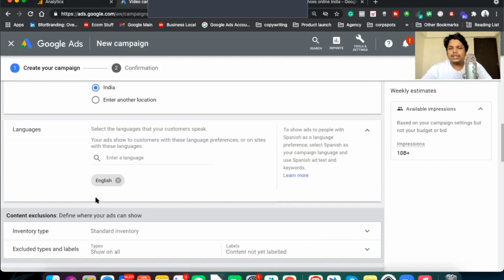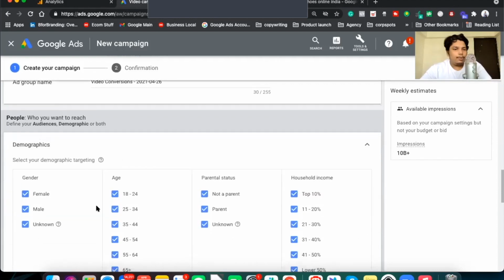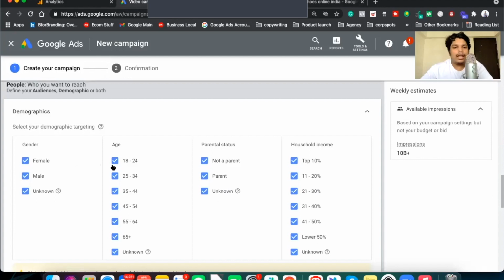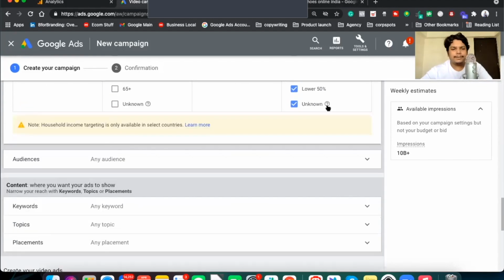Languages, English, Hindi, I told you how you can do it. Now demographics, whom do you want to show your ad to? I want to show my ads to male and female, both is okay. 18 to 24 is not the audience that I am looking for right now. And above 45, like 55 to 64, is not something I'm looking for. My audience is the people who are thinking of starting a new skill or growing online. Parent or not a parent is not my concern. And household income, in India this does not perform well because it is available only in specific countries, so I like to leave it as it is.